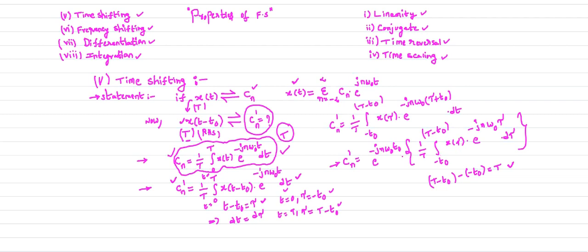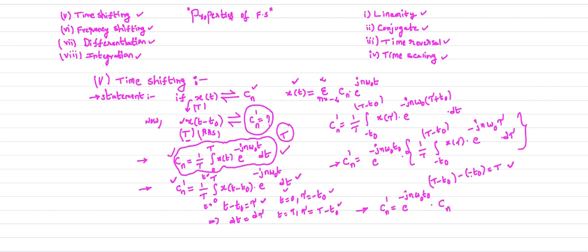And if you observe the standard equation, with this equation there is only a change in the variable. A change in variable doesn't affect your integration results. Therefore I can write my Cn dash is equal to e power minus jn omega naught t naught times, what is this, this is nothing but your Cn.